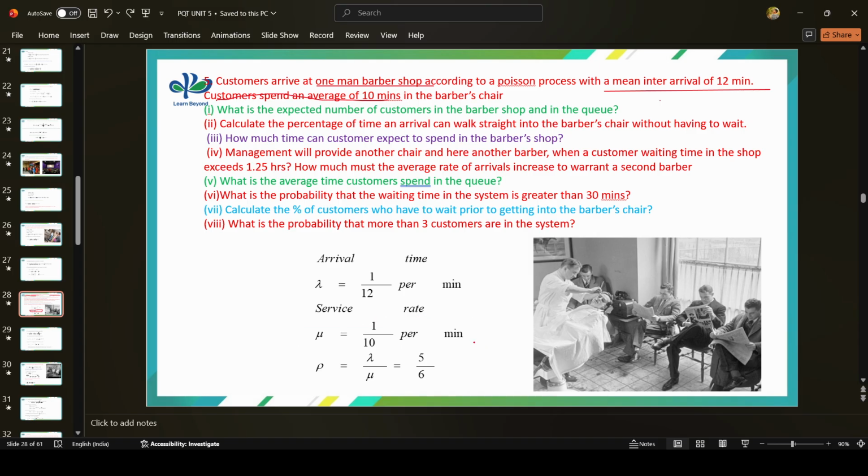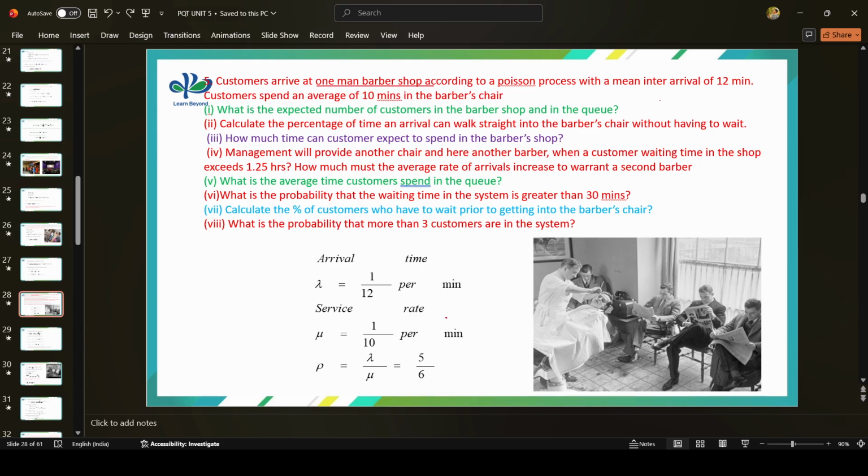Clear? So we have to take lambda and mu from the problem itself. From the first two lines we can take the lambda value and also the mu value. Next we have to find the rho value. What is the formula for rho? It is lambda divided by mu. Lambda is 1 divided by 12 and mu is 1 divided by 10. Substitute here, and you get 5 divided by 6.